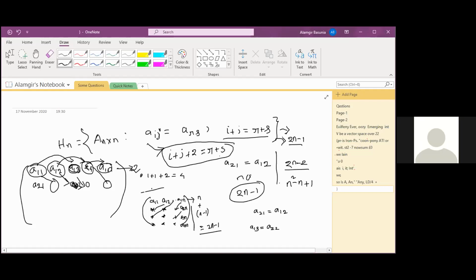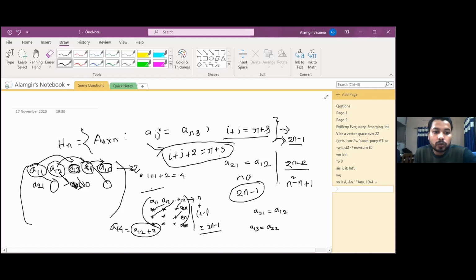So we can also choose A14. But A14 will give 5. A14 depends on A12. A14 is equal to A13 plus 2. This one, A12 plus 2. A12 we already have here. A12 is 1 plus 2, 3, and 3 plus 2 is equal to 5. And the A14 sum will be 5, right? That means this one and this one are the same. We can choose only 2 elements.